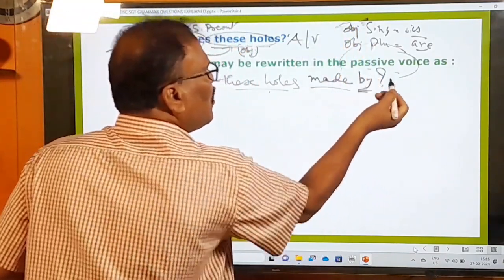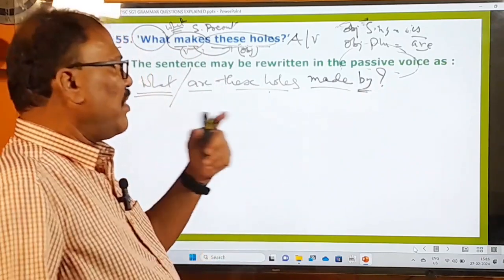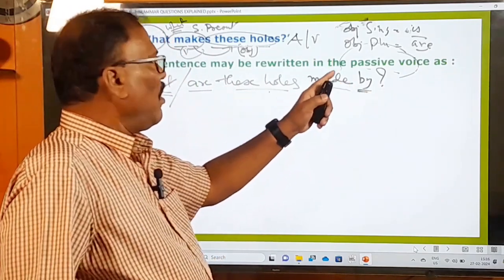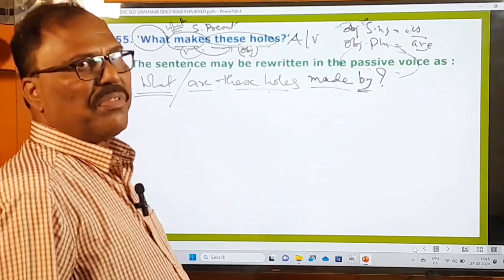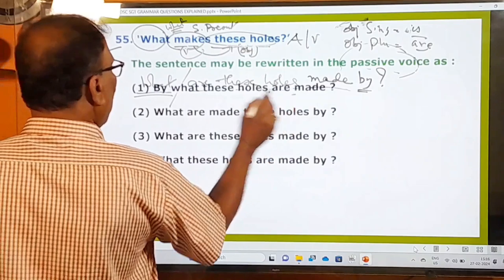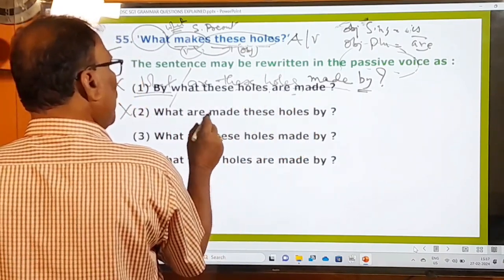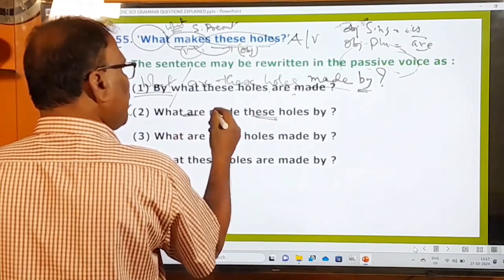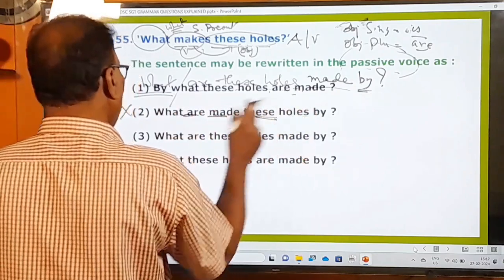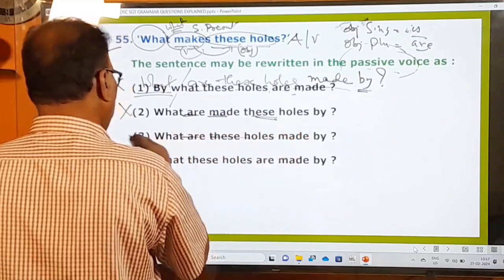What are these holes made by? Because after by you must mention the agent or the subject, but the subject is not there. That's why you stop the sentence up to the preposition. What are these holes made by? That is the most relevant one, right? Now let us look at the options. By what these holes are made? No, wrong. What are made these holes by? Wrong. What are made? Because after the helping verb, the object must be used, but the main verb is used. Therefore, what are made these holes by? No. What are these holes made by? Okay, the third one is the right one.